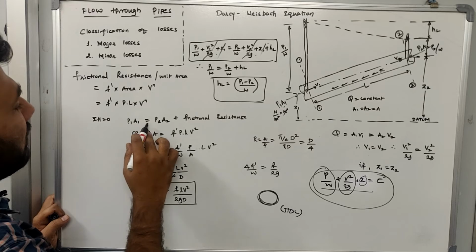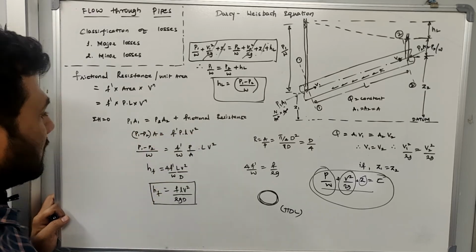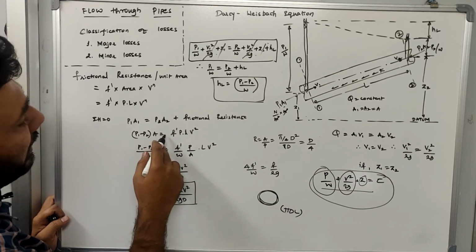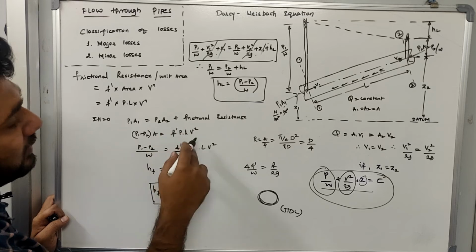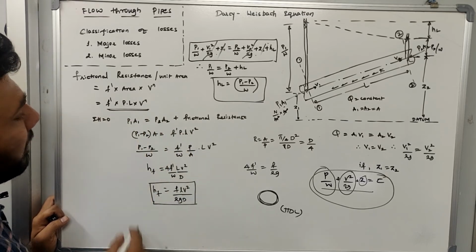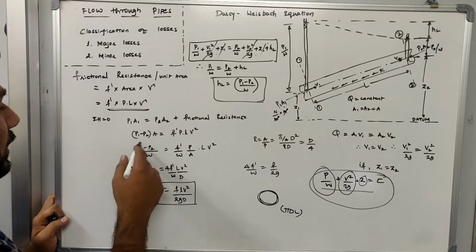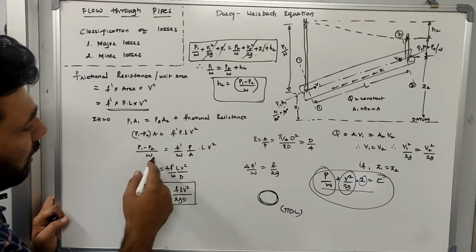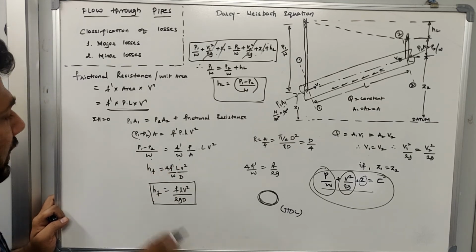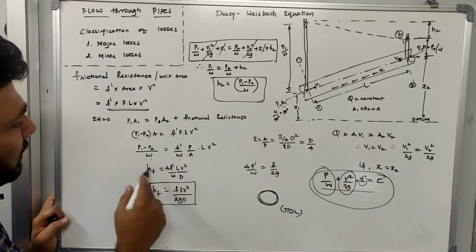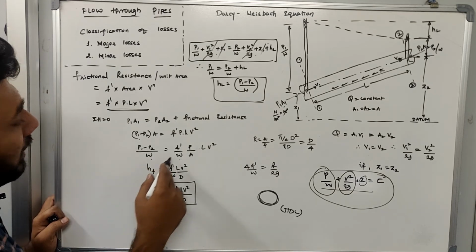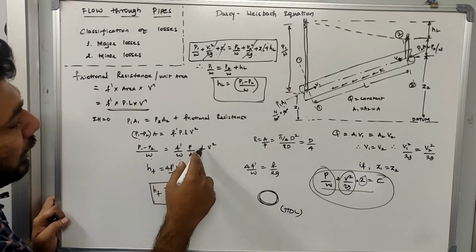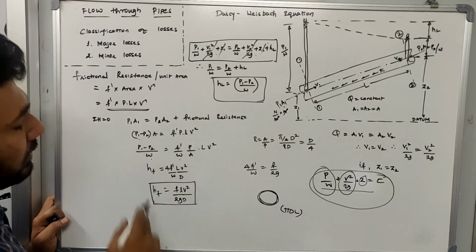So P1 A1 will be equal to P2 A2 plus the frictional resistance, or I can bring P2 A to this side. It will become (P1 minus P2) into A equals the frictional resistance, which is this equation. Now let me divide both sides by w. What is small w representing? Unit weight of water, right? So I have divided by the unit weight of water on both sides. It will become (P1 minus P2) by w, and this side is F dash by w, P by A into L into V square. A is brought to the right hand side.